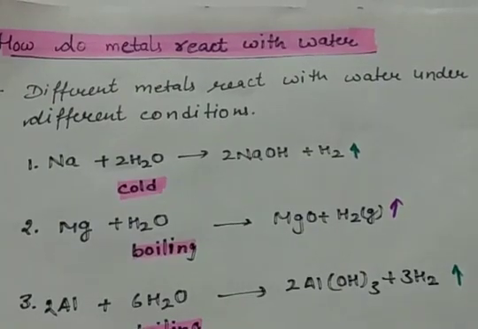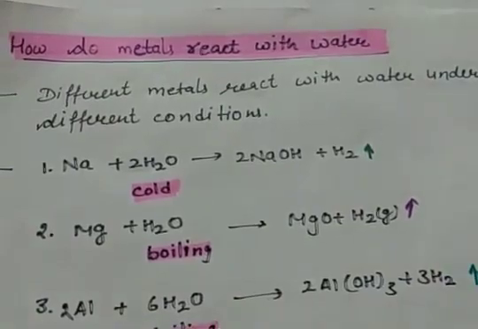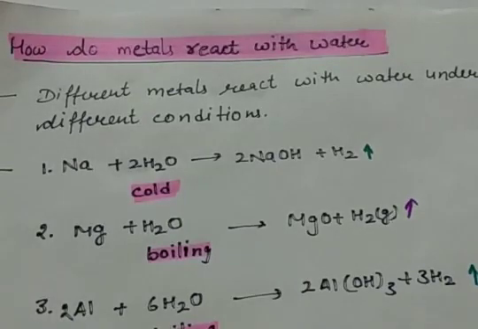Now our next point is, how do metals react with water? As you know, depending upon the reactivity, different metals react with water under different conditions. Some are very reactive, so they can react with cold water, but some are less reactive, so they need different conditions to react.